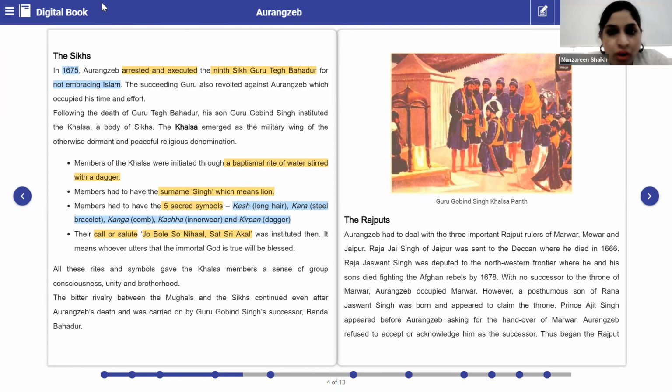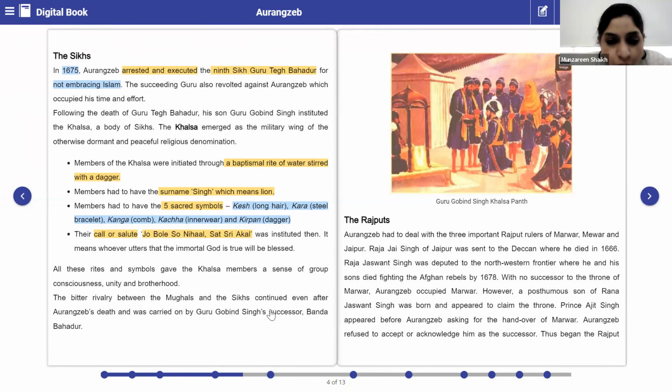Sat Sri Akal. What does it mean? It means whoever utters that the immortal God is true will be blessed. Okay, so these were the eligibility criteria to become a member of the Khalsa community. All these rites and symbols gave the Khalsas the sense of belongingness, the sense of unity. Now, who was the successor of Guru Gobind Singh? Banda Bahadur. Very good. Please highlight Banda Bahadur. Don't forget that.